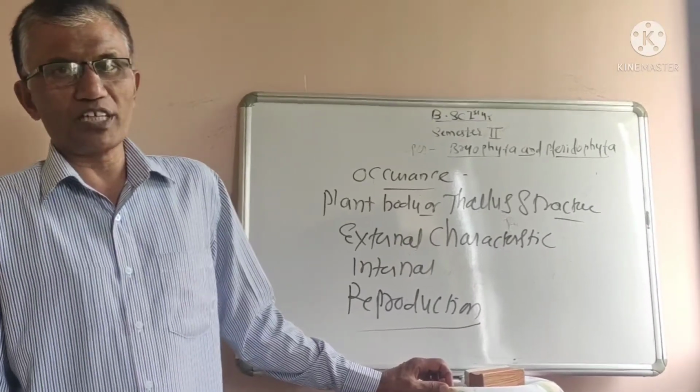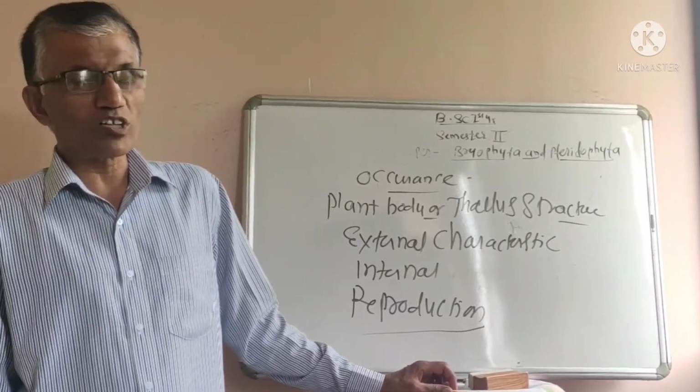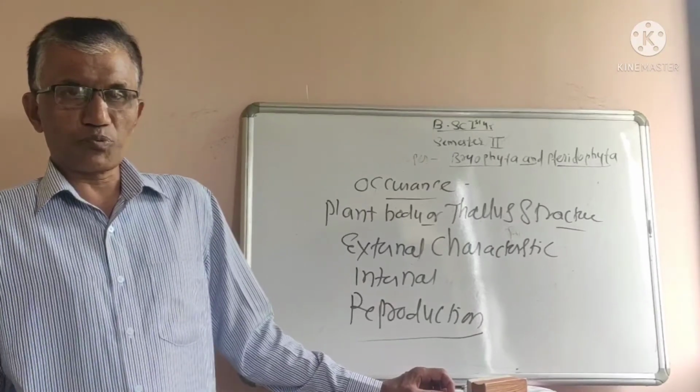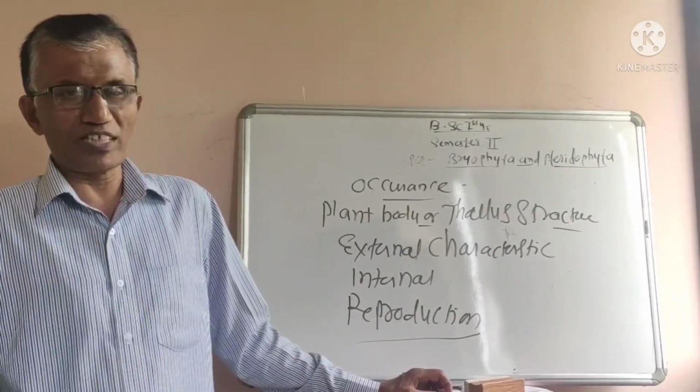In the life cycle of Funaria, the gametophytic phase is longer than the sporophytic phase, and the sporophytic phase is dependent on the gametophytic phase.